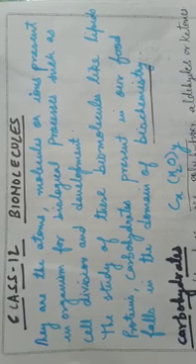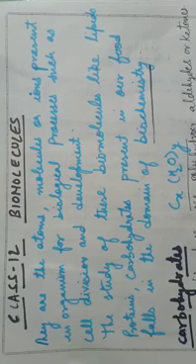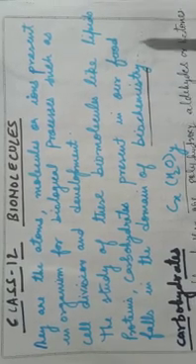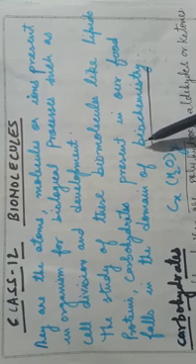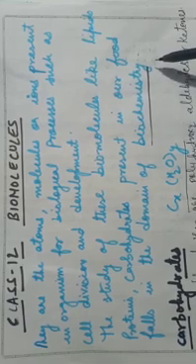Well, first of all, what do you mean by biomolecules? They are the atoms, molecules or ions present in an organism for biological processes such as cell division and development. So, in a food component, we have many biomolecules like lipids, proteins, carbohydrates. And the study of such biomolecules is called biochemistry.